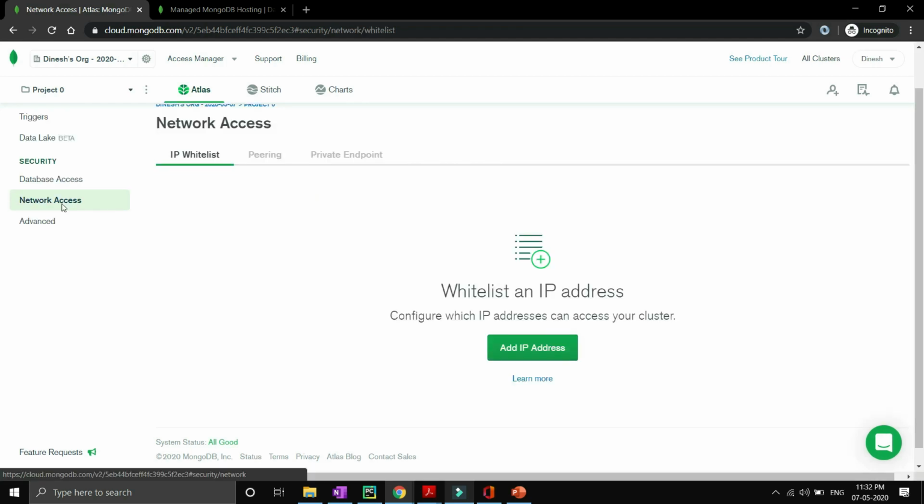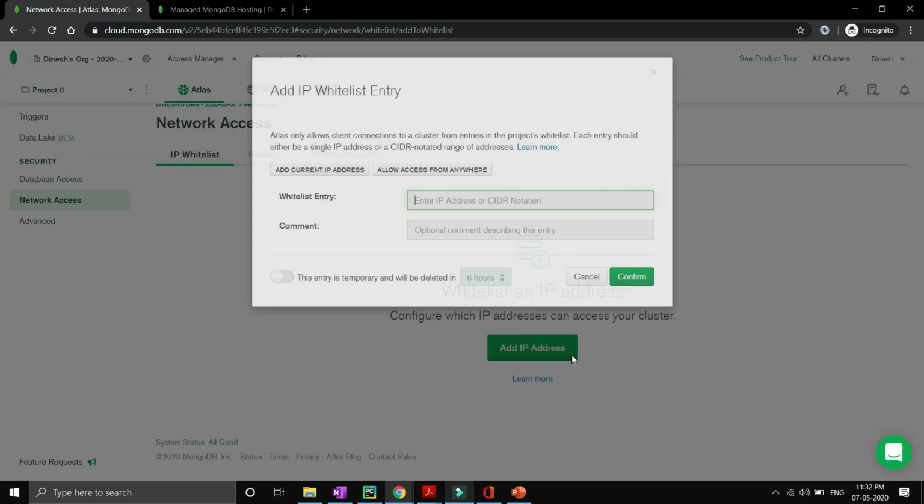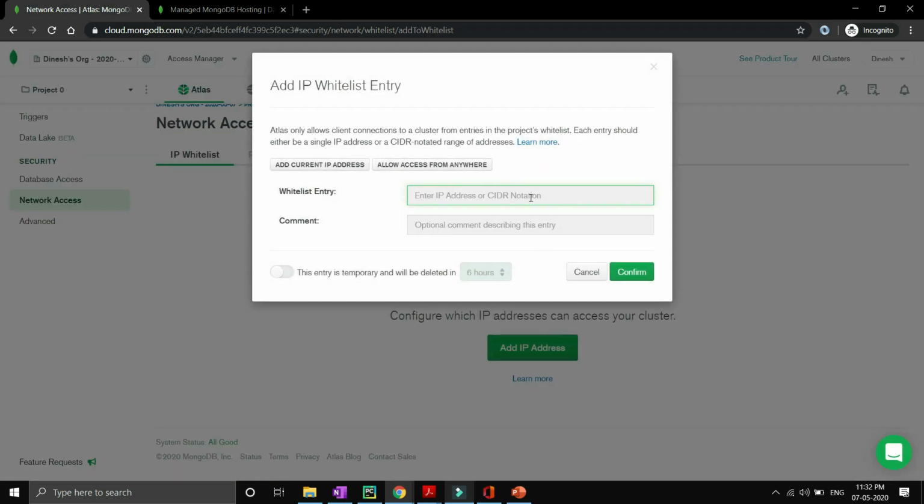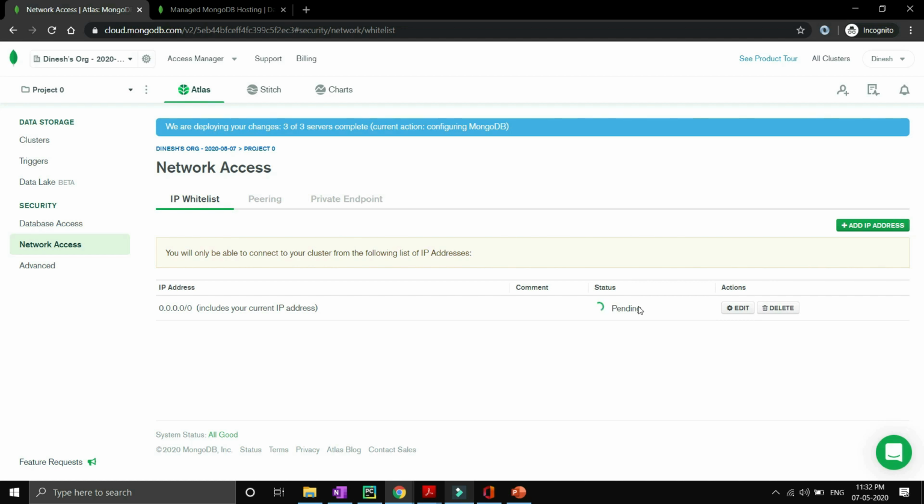Now our next step is IP whitelist. We will go inside network access and then the IP whitelist option, and then click on add IP address. What IP whitelist is basically doing is providing an extra security check. If you provide your own IP address here, you will only be able to connect with your database from it. But here we are doing it for testing, so you can make it public and confirm. You can see over here that it is showing pending status, so it will take some time.